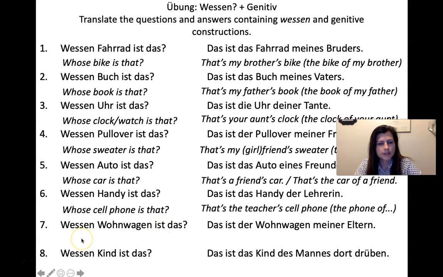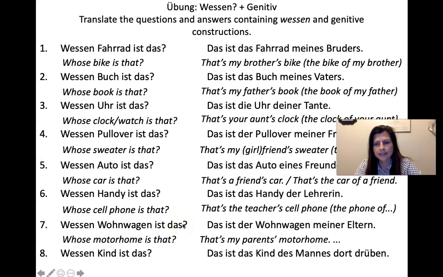Nummer 7. Wessen Wohnwagen ist das? Whose motorhome is that? Das ist der Wohnwagen meiner Eltern. You see, it has the same ending as the der. Der Wohnwagen meiner Eltern, of my parents.